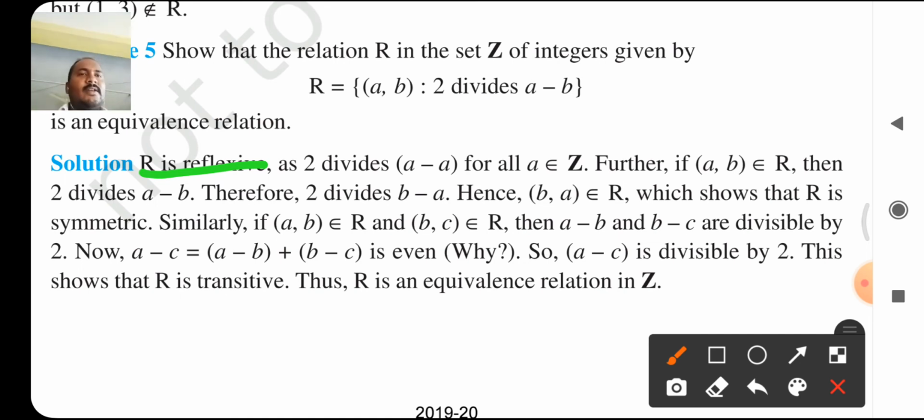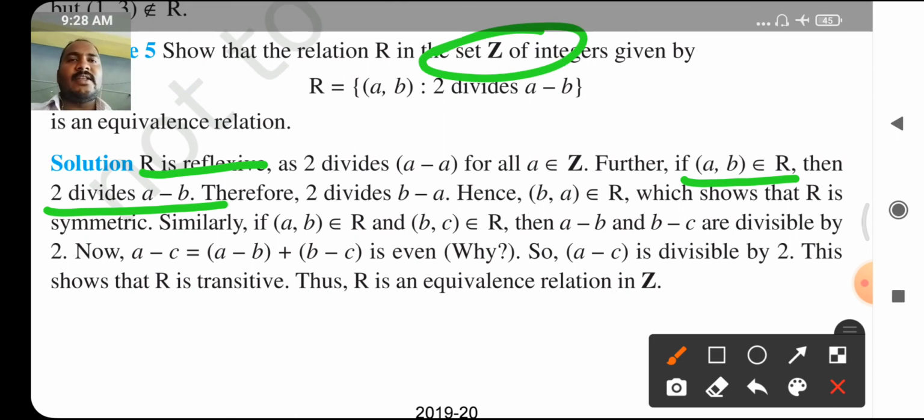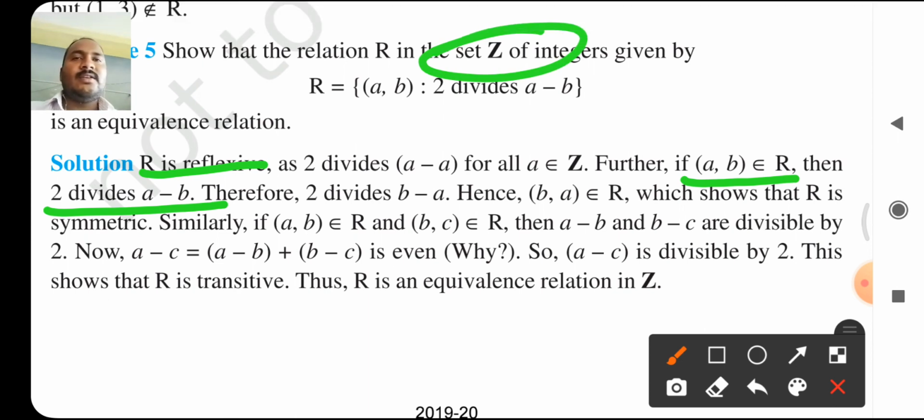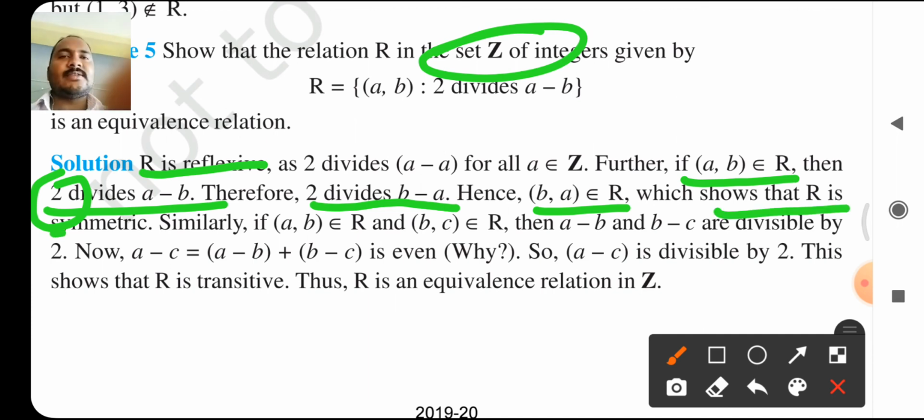Okay, R is reflexive. Further, if (a, b) belongs to R, then 2 divides a minus b. Again, we consider a and b as some integers. Then after simplification, we get one number that is divisible by 2. Therefore, 2 divides b minus a. Hence, (b, a) belongs to R. We show that R is symmetric.